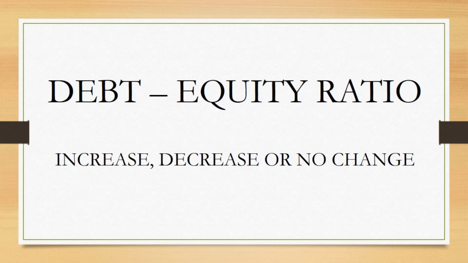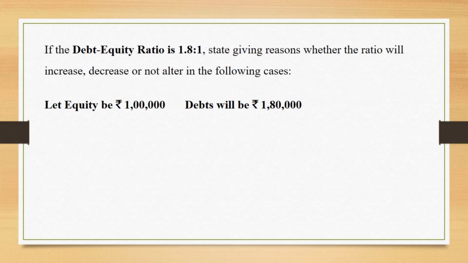We are going to understand the concept of debt equity ratio and the sums based on increase, decrease or no change. Let us take an example. If the debt equity ratio is 1.8:1, state giving reasons whether the ratio will increase, decrease or not alter in the following cases. I have to assume something over here.